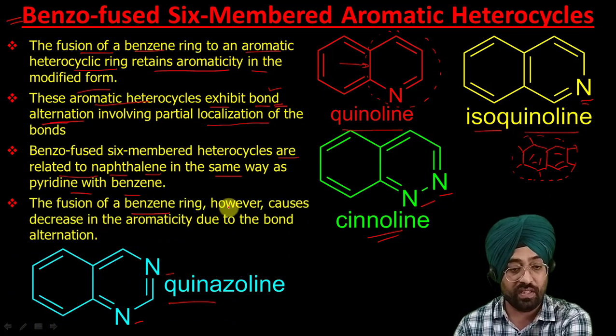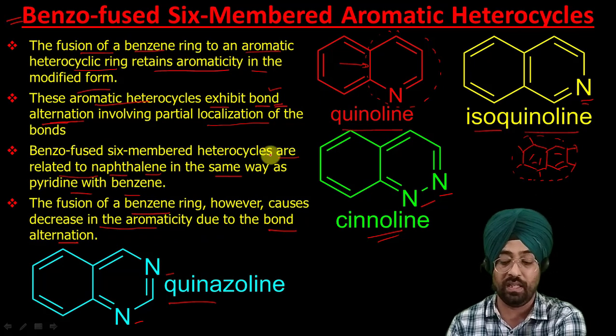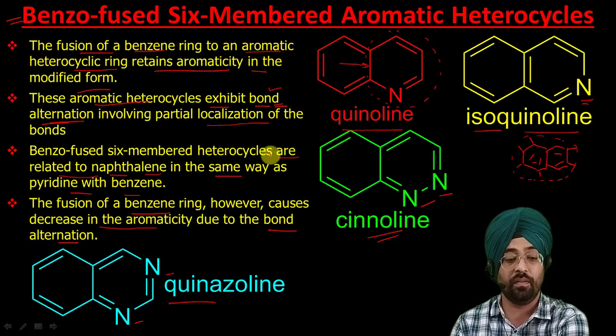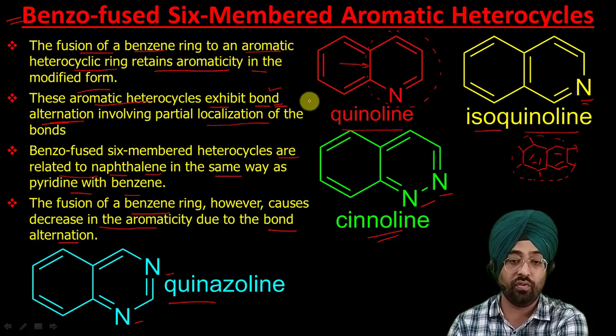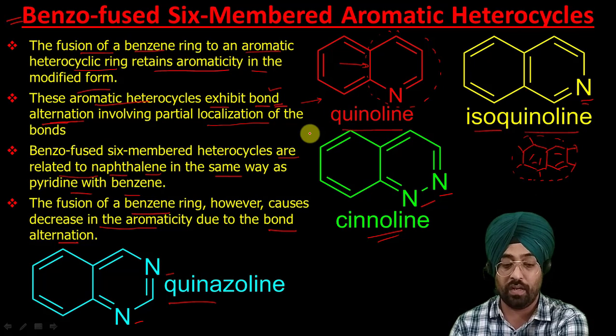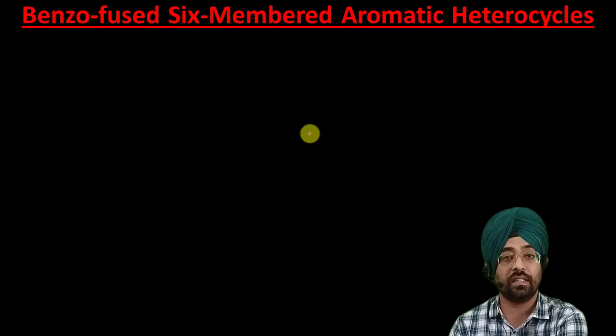And the fusion of a benzene ring, as I have said, causes a decrease in aromaticity due to bond alternation. You still don't know about this bond alternation. I will discuss it with you in detail. This is a very important topic. With the help of this we can quantify aromaticity. We can tell which is more aromatic and which is less aromatic. So these benzo fused aromatic heterocycles are less aromatic than 6-membered aromatic heterocyclic compounds because of a phenomenon called bond alternation, and these can be considered to be derivatives of naphthalene.